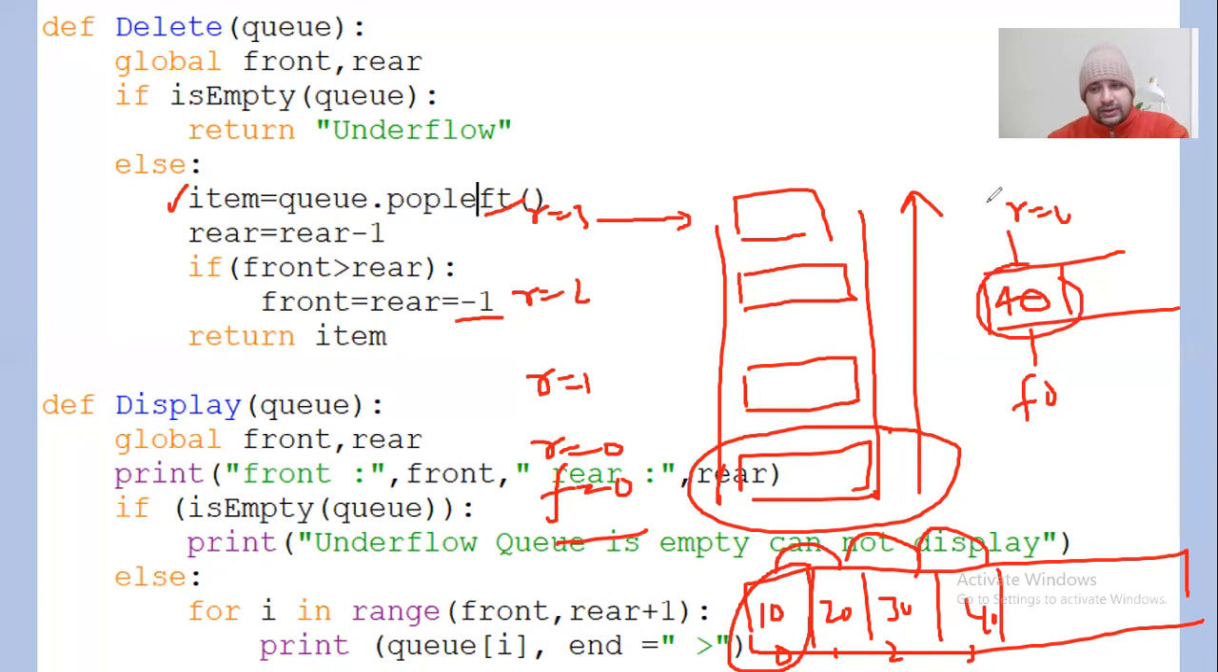Rear equal to rear minus 1. Rear will become minus 1 because the value of rear was 0. Is front greater than rear? Yes, because the value of front is 0 and the value of rear is minus 1. So front is greater than rear?